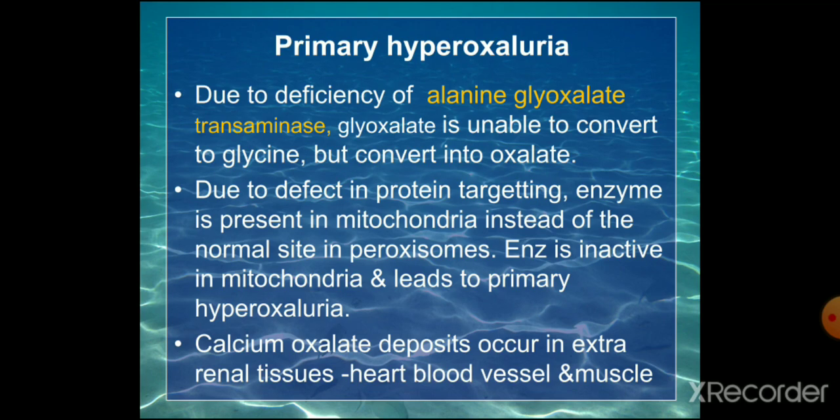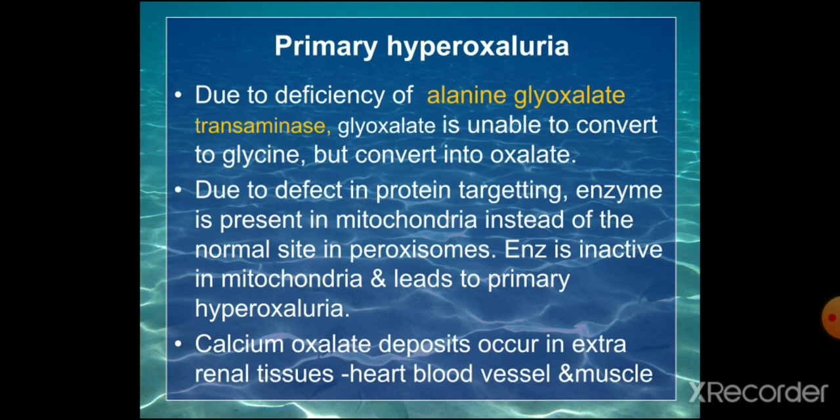But due to the protein targeting defect, this enzyme will reach the mitochondria, and in the mitochondria the enzyme is inactive. So there is no action for this enzyme. So it is not converted to glycine, instead it is converted to oxalate. The enzyme is inactive in mitochondria and leads to primary hyperoxaluria. So it will produce more oxalic acid, oxalate, and that will be excreted, and that condition is called primary hyperoxaluria. Calcium oxalate deposits occur in the extrarenal tissues also.